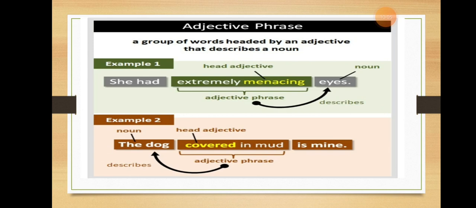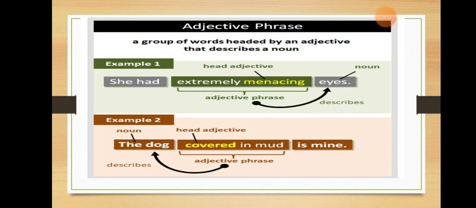Adjective phrase. It is a group of words headed by an adjective that describes a noun. You all know adjectives are describing words. So an adjective phrase is a type of phrase which is a group of words that consist of an adjective and other words that modify or complement it. They can come before or after a noun. So here example. She had extremely menacing eyes, attractive eyes.